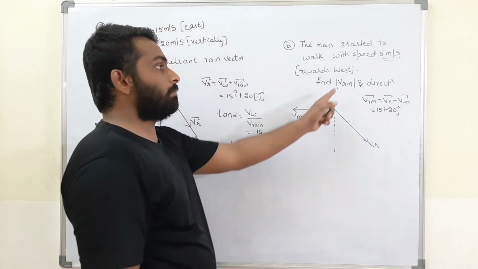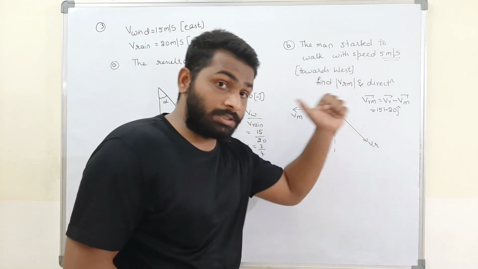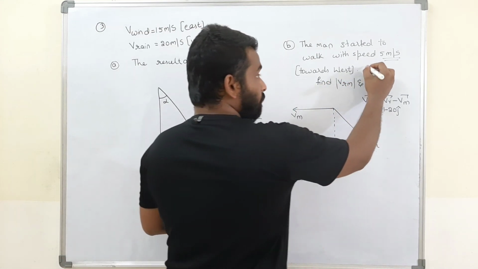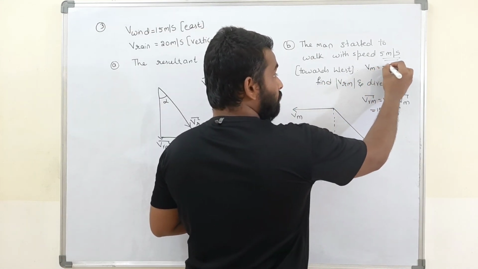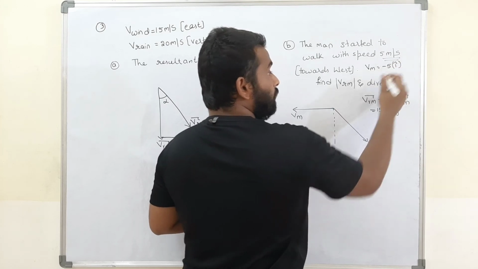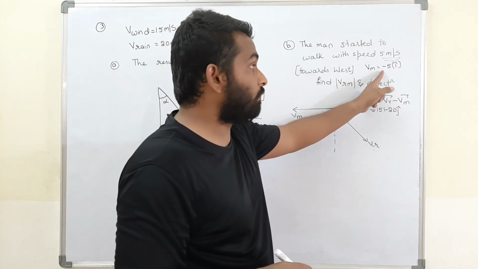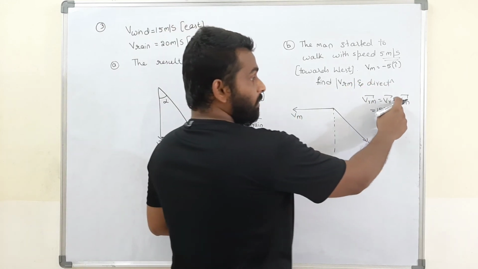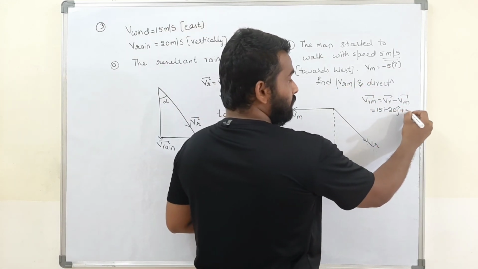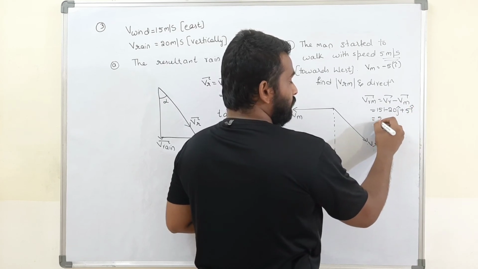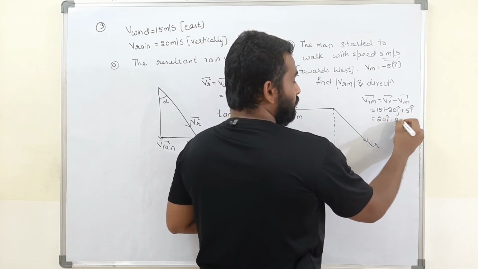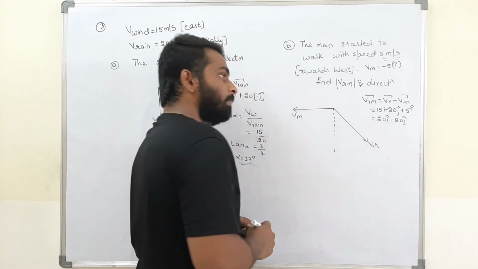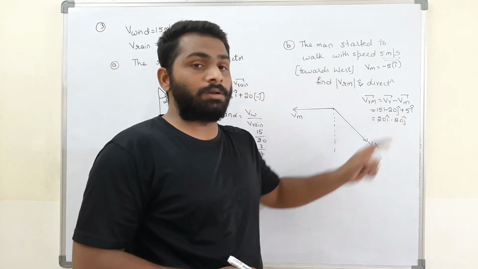Now what is Vm, the velocity of man, west? It is minus 5 i cap. Usually till now we have taken 5 i cap, but now the velocity of man is west, that means minus i cap. Minus of minus becomes plus, plus 5 i cap. Therefore the answer is 20 i cap minus 20 j cap, that is the velocity of rain with respect to man.